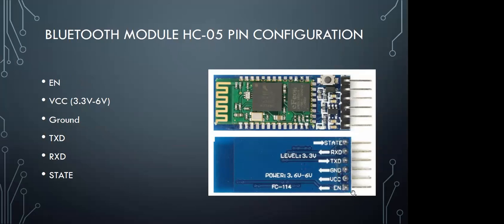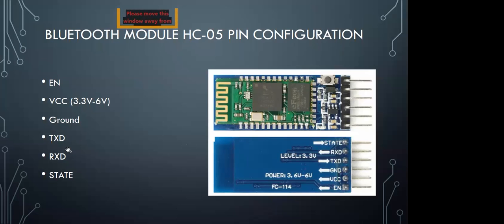Enable is used when you want to send the Bluetooth module into sleep mode; you can enable it with the enable pin. After that, VCC is for giving 5 volts to run the Bluetooth module, ground is for ground, obviously, and then TX and RX. This Bluetooth device is a serial communication device. Whenever we have to perform any kind of serial communication, we have to use the TX and RX pins. TX stands for transmission and RX stands for receiving. So that we are going to do.